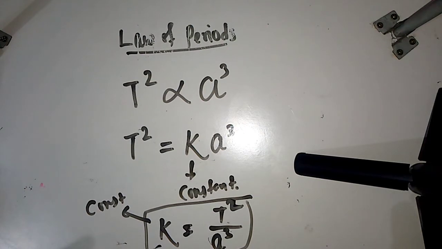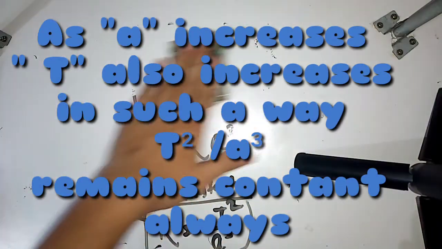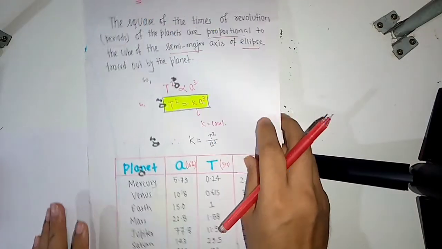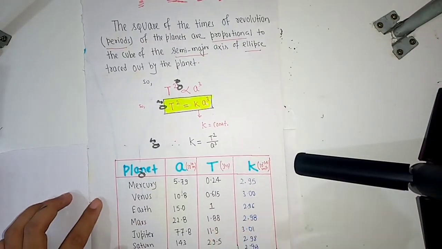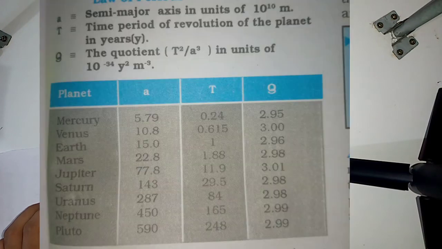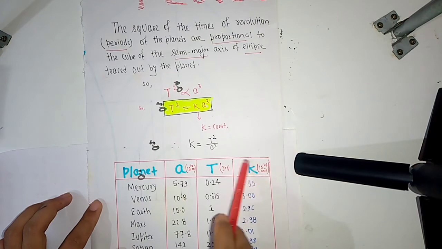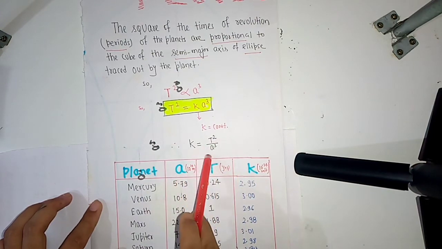That means this is a table where a is the semi-major axis, and T is the time period in years, a in 10 to the power 10 meter. That means this is 5.79 into 10 to the power 10. This is 0.24 years. And k is the ratio of T squared upon a cube.